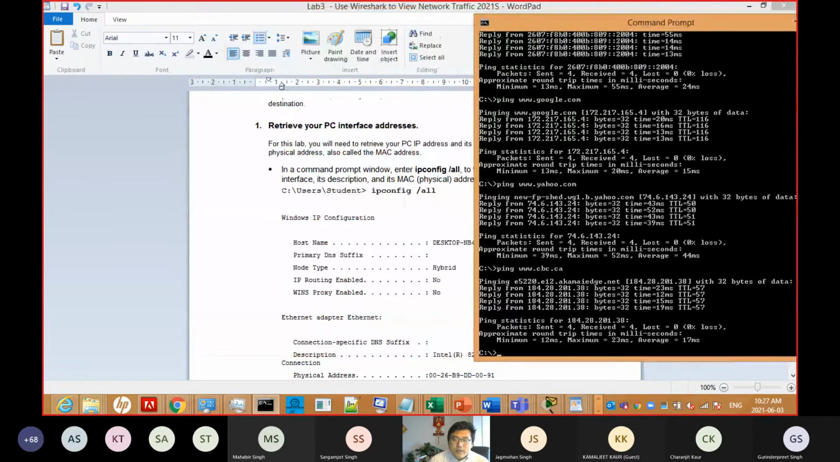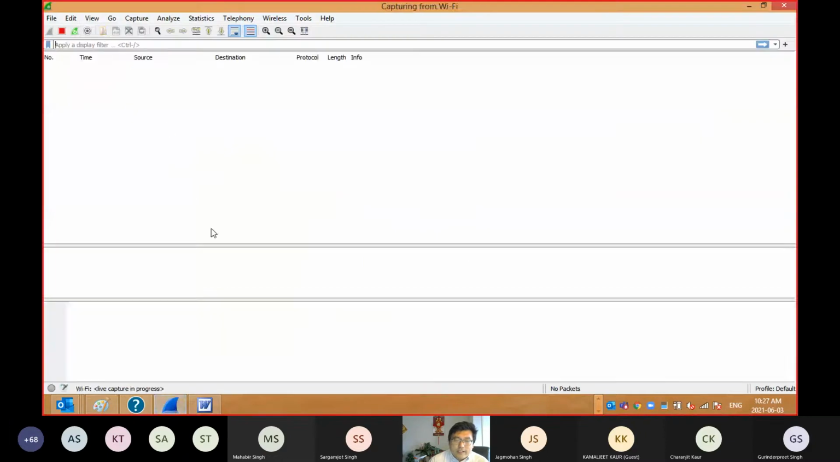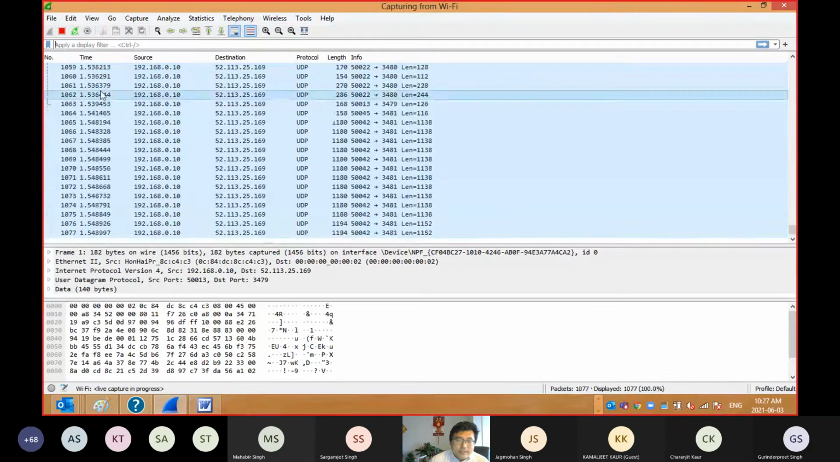Firstly, you need to know this is done on your local computer, not in Packet Tracer. The first command to give is ipconfig, for all. Before that, you need to go to your Wi-Fi and click it. You can see lots of information here.